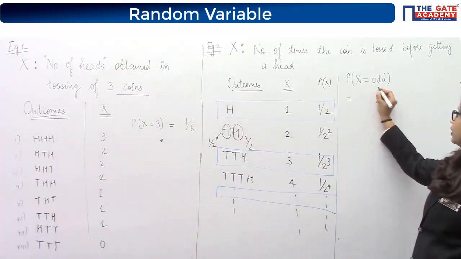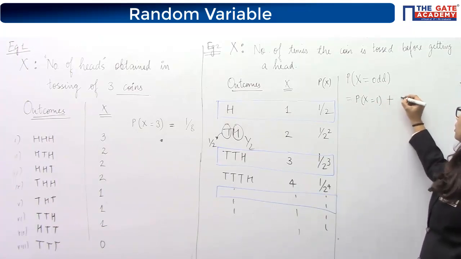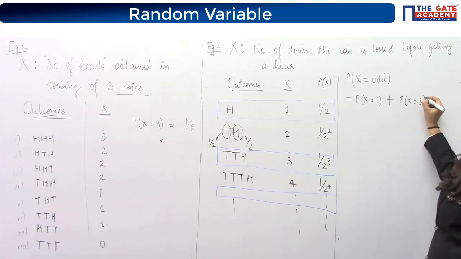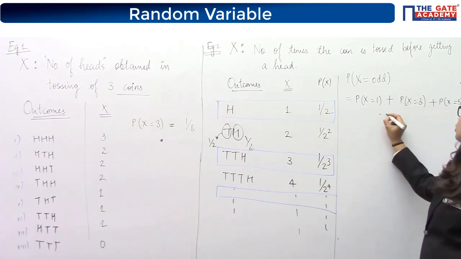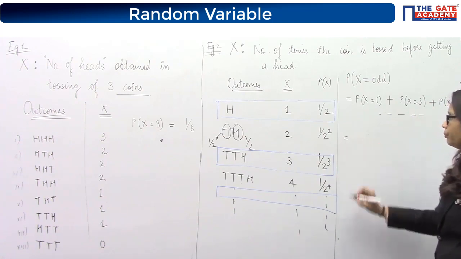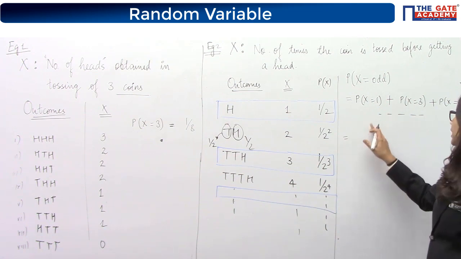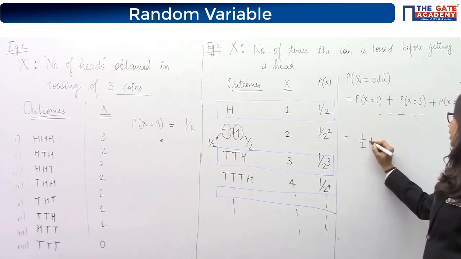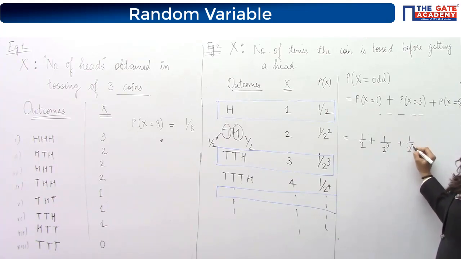So I'll say P of x equal to odd implies that either x is 1 or x is 3 or x is 5, and it will go up to infinity. So this is why we have added over here. Now x equal to 1 probability is half, x equal to 3 probability is 1 by 2 cube, similarly 2 to the power 5.